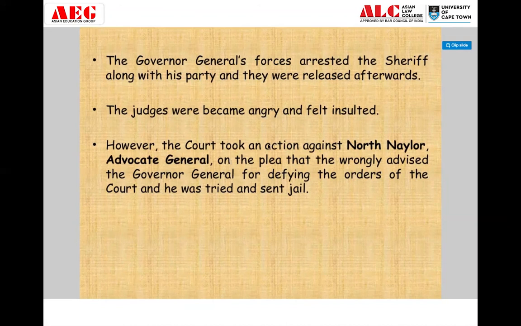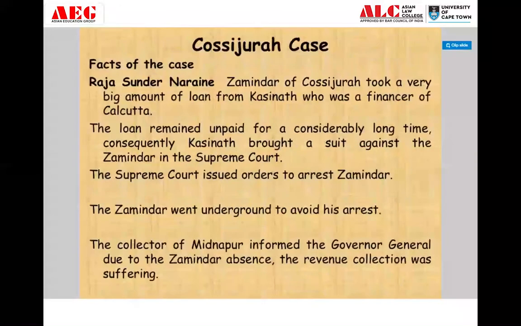But what was the decision taken after the passing of the Act of Settlement of 1781? The major decision was that the Governor General and the council, because they formulate the government and look after the administration of India, have more power than the Supreme Court. So the Supreme Court, which was situated at Calcutta, was given less power as compared to the council. So the council was more important than the Supreme Court. This was the major decision taken by the Act of Settlement.